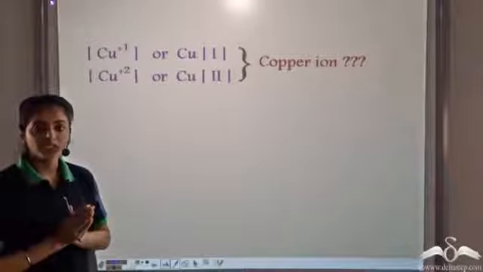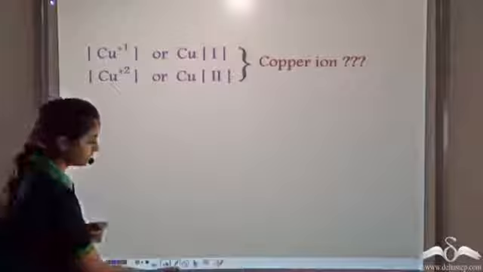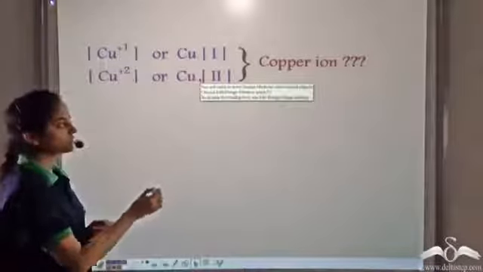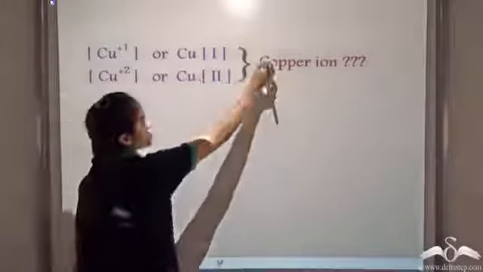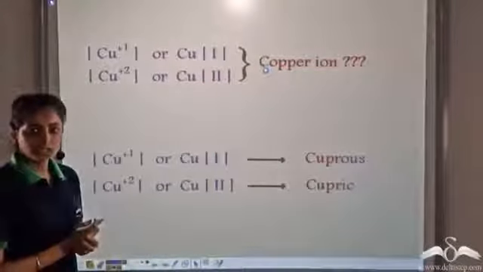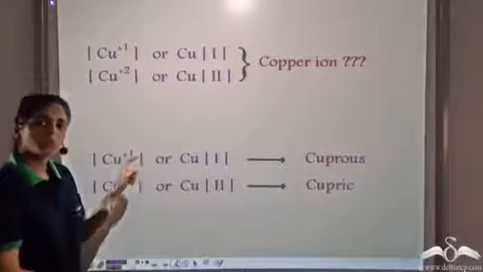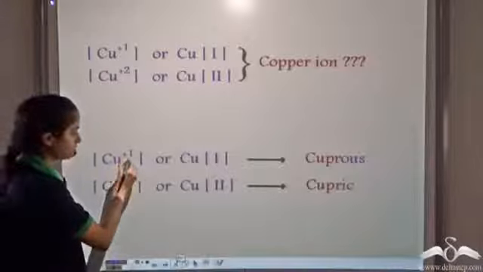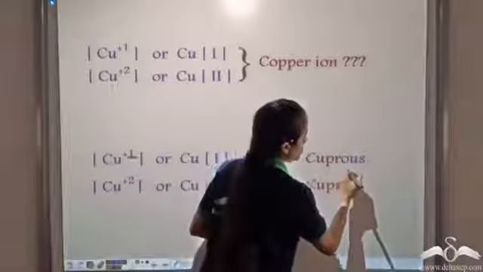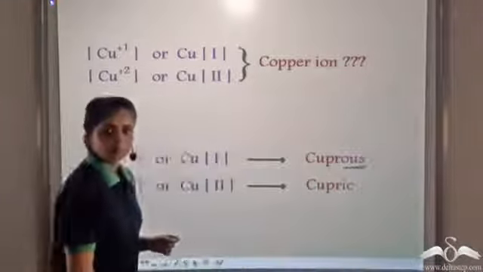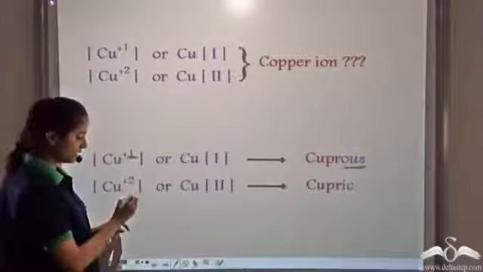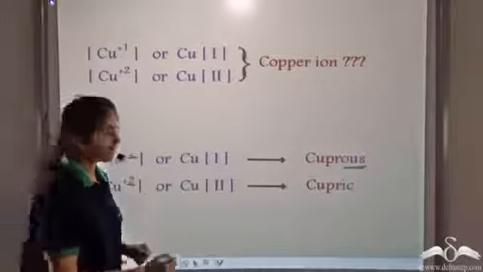Therefore, for elements which show variable valency, we use a system of nomenclature. That is, the element with the lower valency gets the suffix OUS, and the element with the higher valency gets the suffix IC.